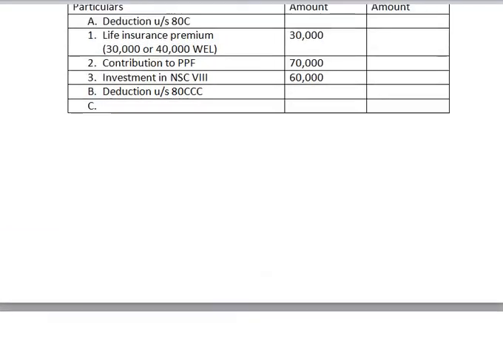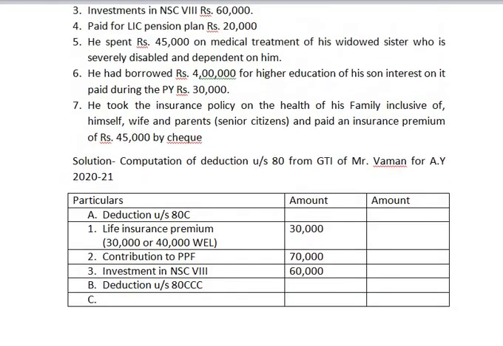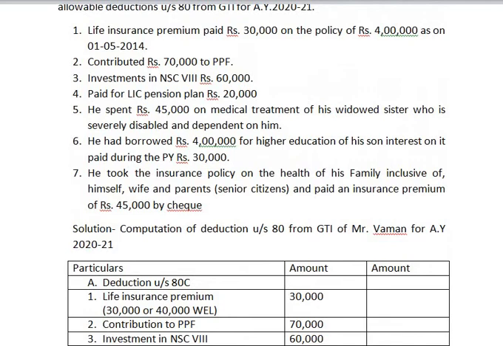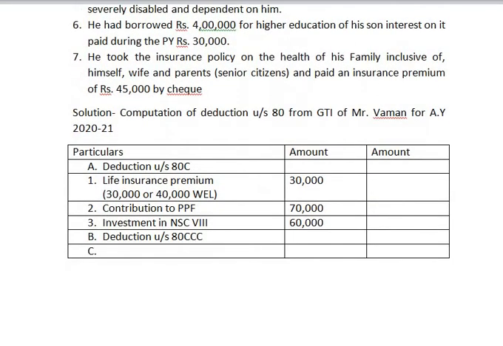It is life insurance pension plan, LIC pension plan, and the amount that is contributed in LIC pension plan is 20,000.